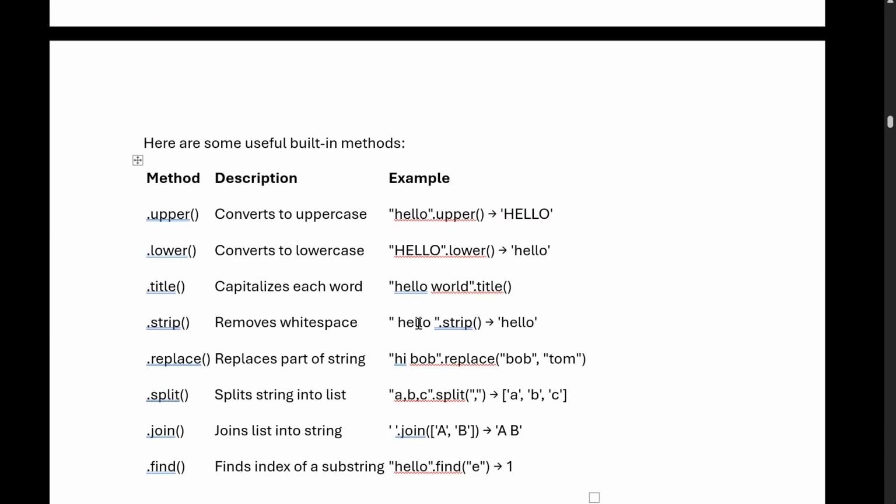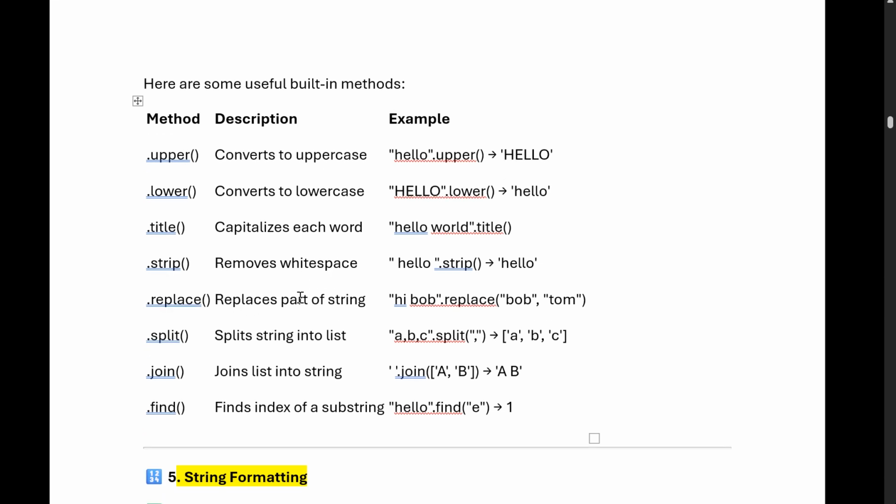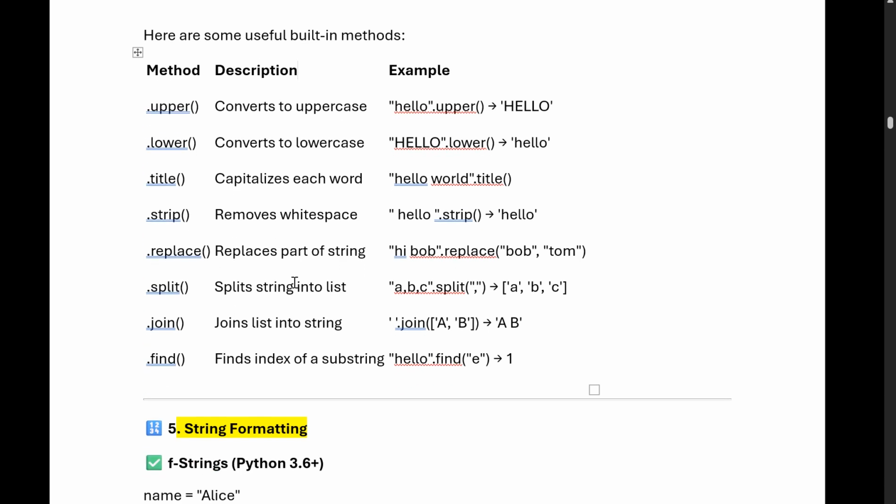We have some string methods also. Dot upper: if hello is in lowercase, hello.upper will create uppercase. Dot lower creates lowercase. Dot title capitalizes each word. So for hello world, h is converted into capital H, w is converted into capital W. Each starting word is capitalized. Dot strip removes white space. If there is white space in the string, it will remove that. Dot replace replaces part of a string. Dot split splits a string into a list.